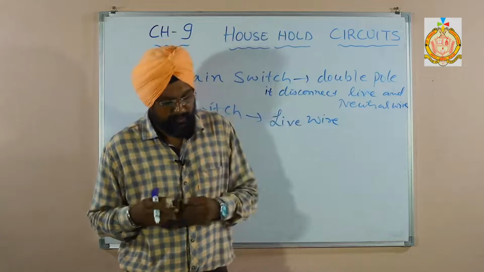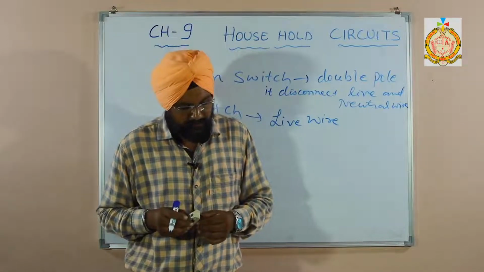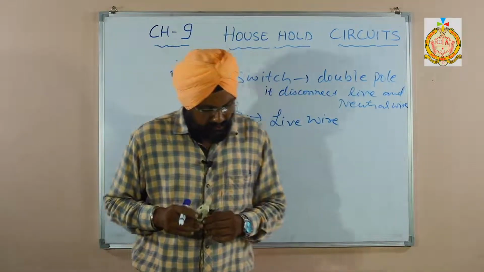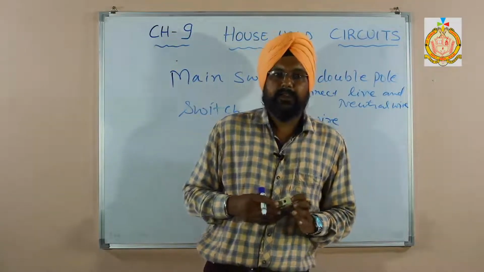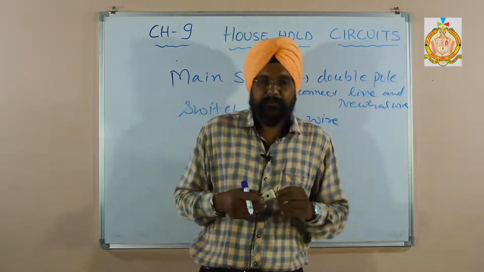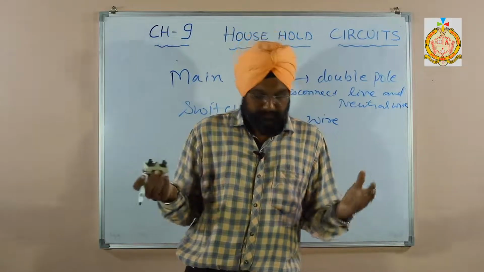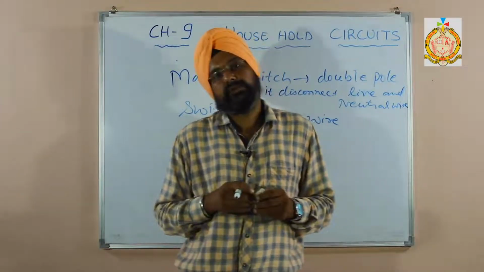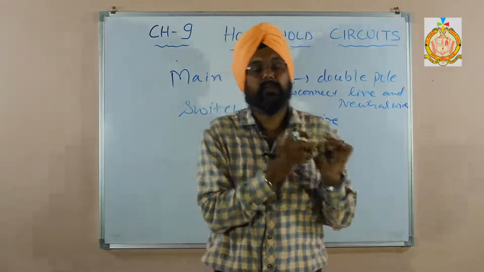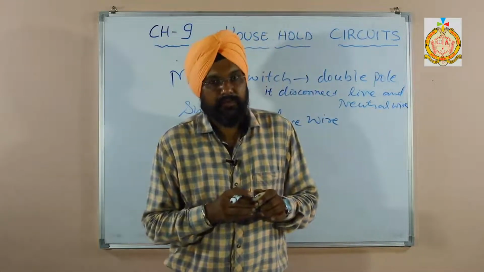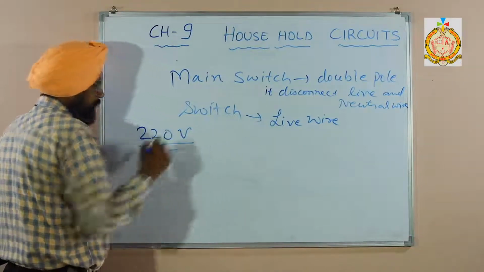This is about the main fuse, and it is connected with the live wire after the kWh meter, before the main circuit. The fuse protects the circuit. What is the function of the fuse? First of all, it protects our circuit and it blows off the circuit when the current exceeds the normal limit. So how much electricity comes to our house? How many volts come to our house? Do you know? It is 220 volts.